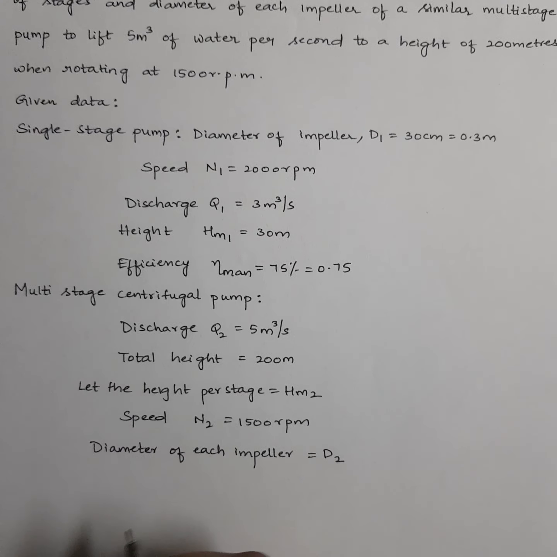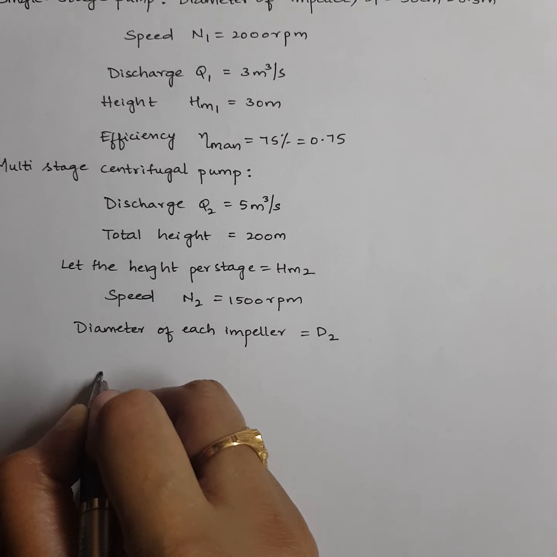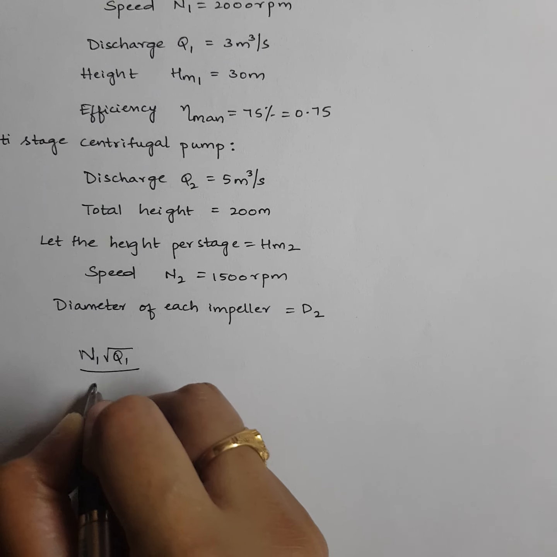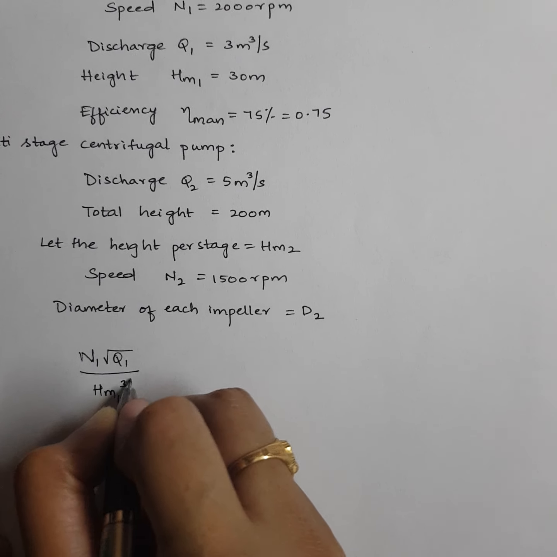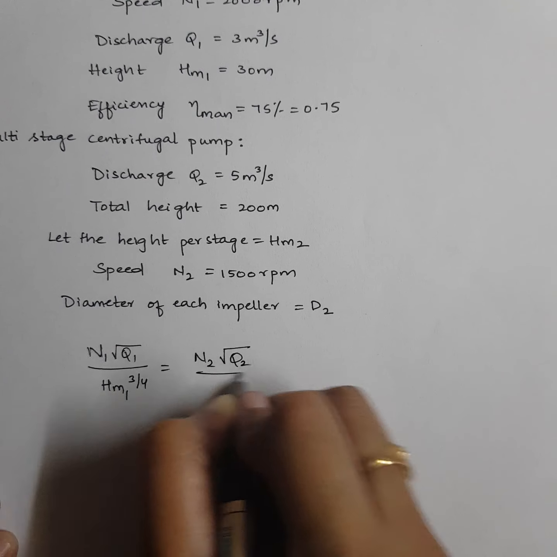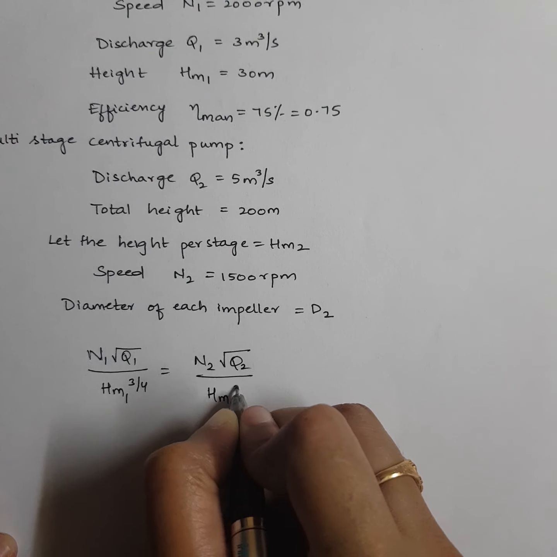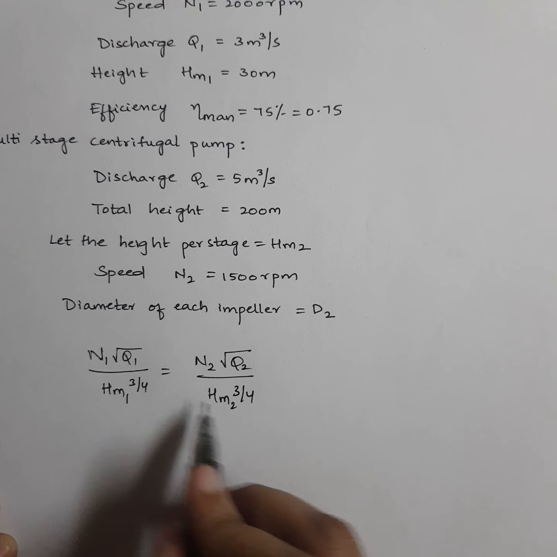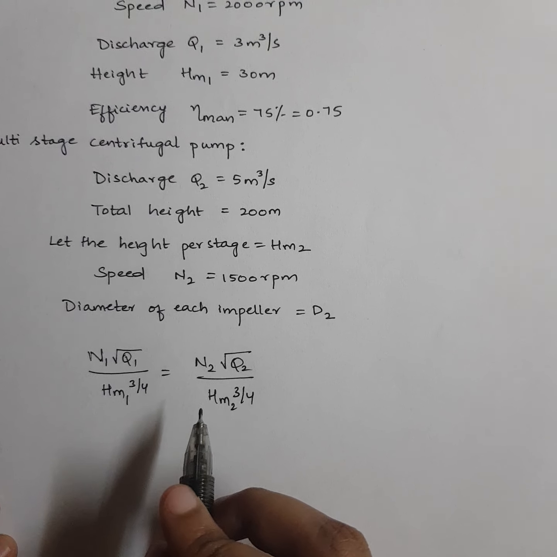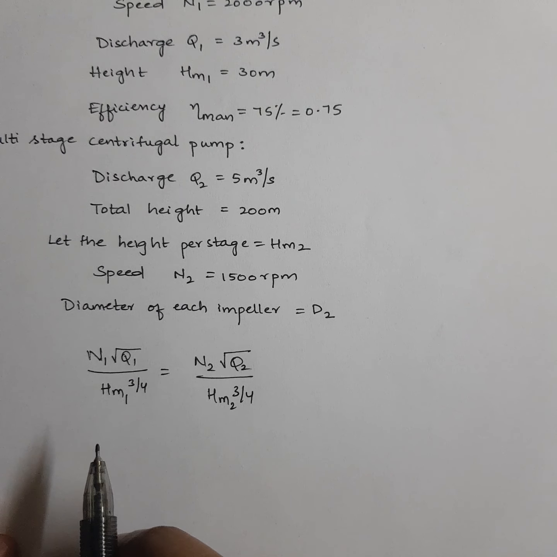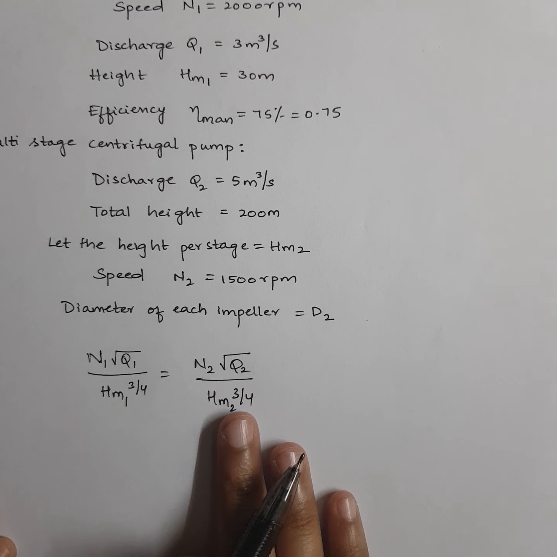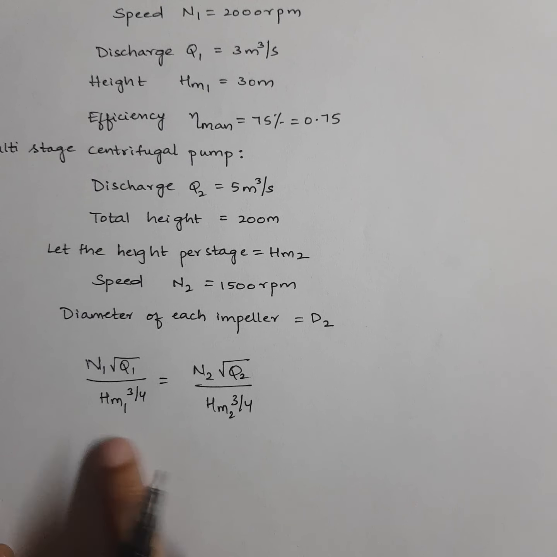So I will use our relation N1 root Q1 by HM1 power 3 by 4 is equal to N2 root Q2 by HM2 power 3 by 4. This was the very first relations in our four conditions. You remember I denoted it with equation number 2, Roman number equation 2. Specific speed of the model should be equal to specific speed of the prototype. That relation I have taken.